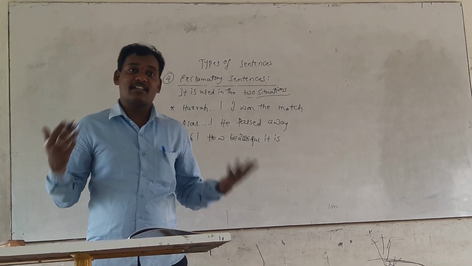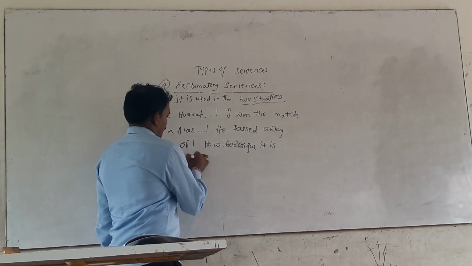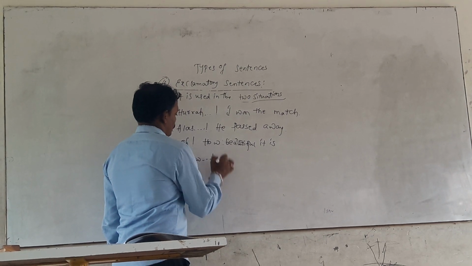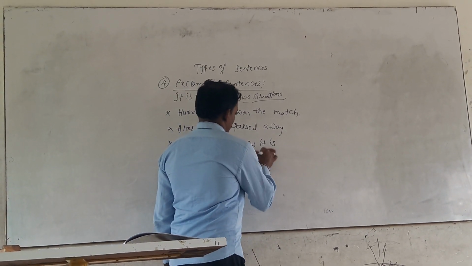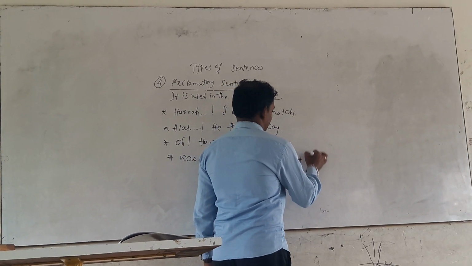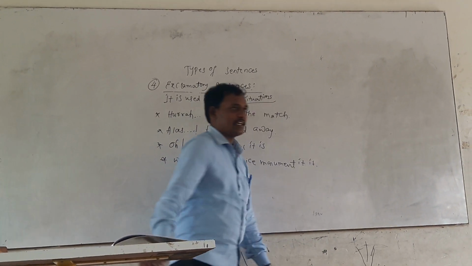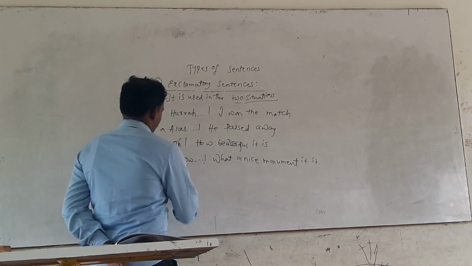You exclaim that type of expression. Wow, what a nice monument it is. This is explained in the type of exclamatory sentences.